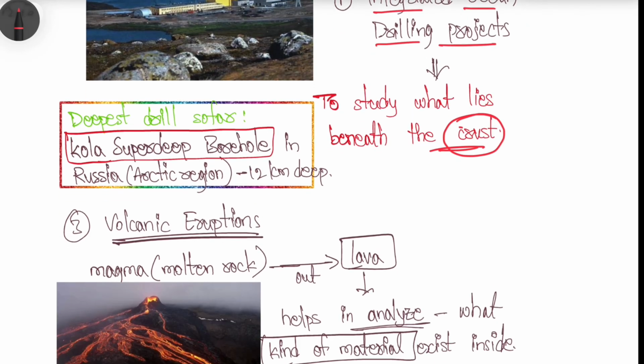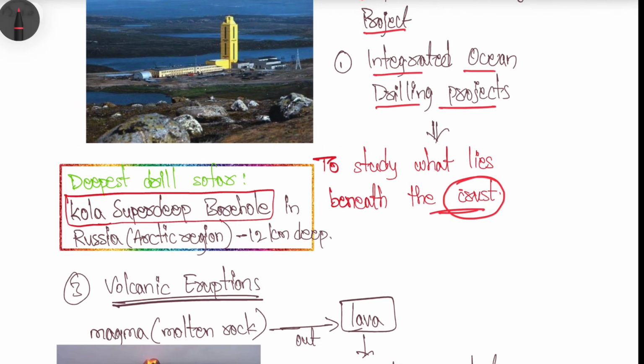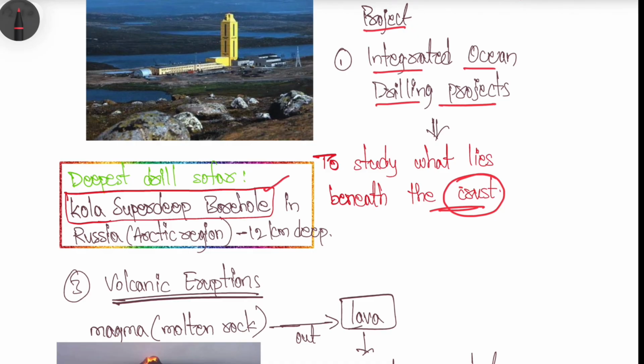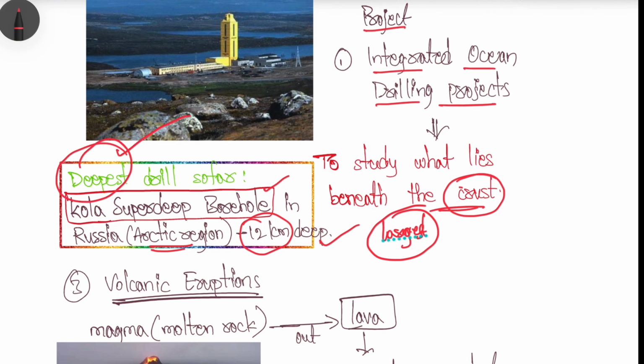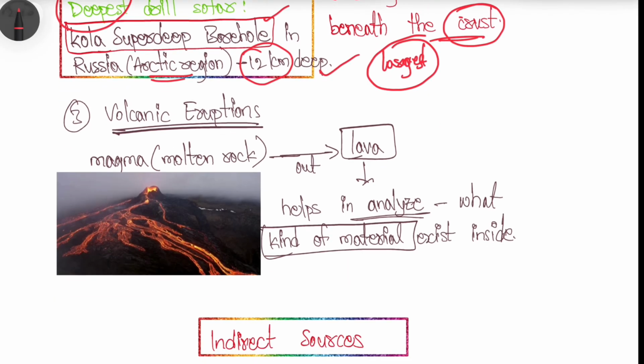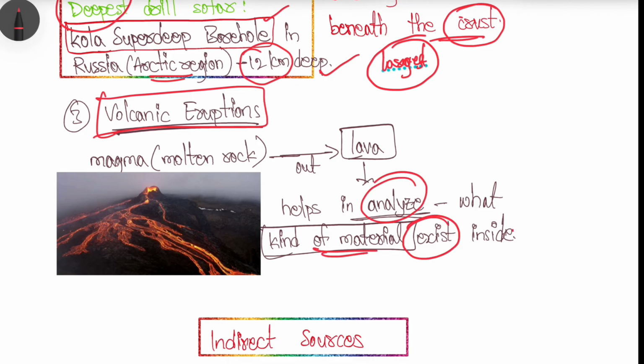The deepest drill so far on the earth is the Kola Super Deep Borehole in the Arctic region, and it is around 12 kilometers deep. It is the deepest drill that has happened till now, to understand the internal structure and the physical and chemical properties of the earth. Volcanic eruptions also give us information, helping us analyze what kind of material exists inside the earth.